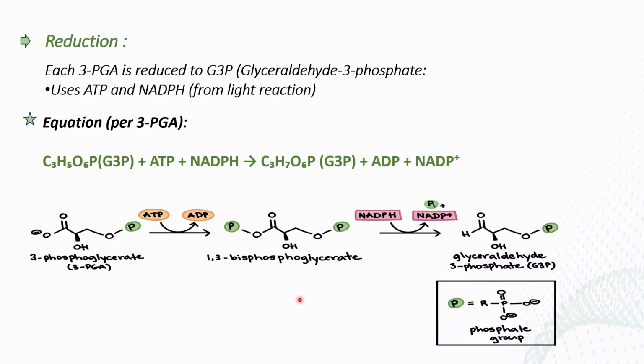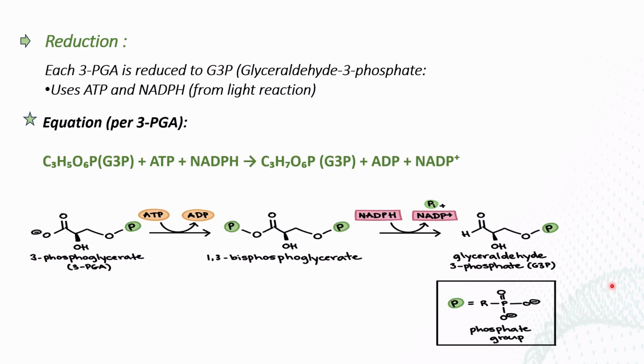This is the intermediate compound formed in the reduction phase. Then the free NADPH molecules that enter the stroma of the chloroplast combine with this 1,3-bisphosphoglycerate, donate hydrogen atoms, and remove the phosphate, and they form glyceraldehyde 3-phosphate molecules.